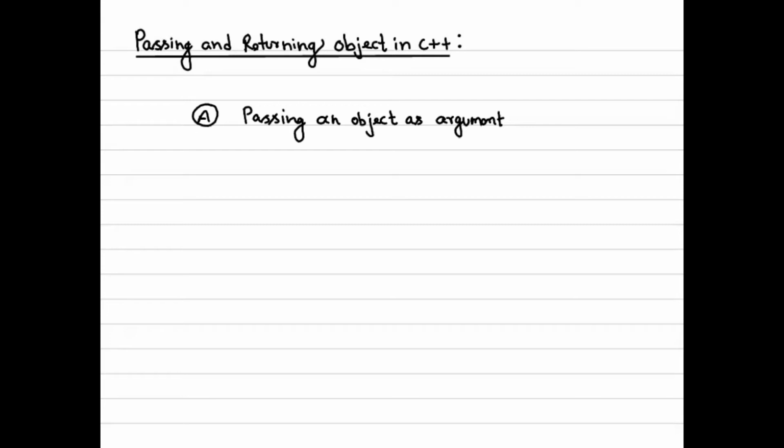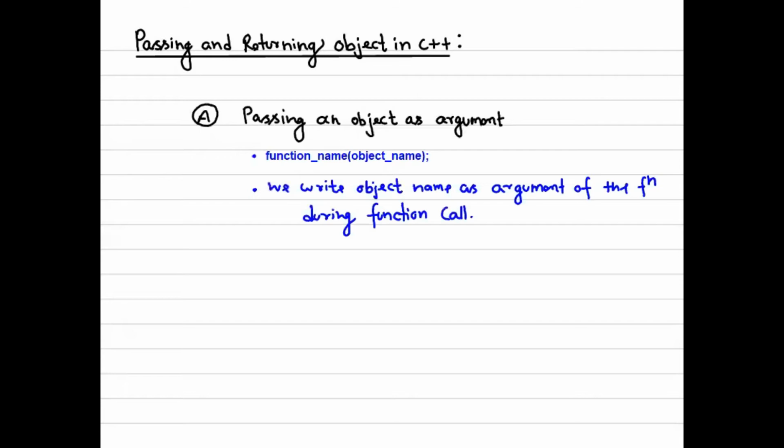Okay, so when we are passing an object as an argument, this is how we write the function name, the class name and the object name. This is during the function call. So during the function call, please listen to my words, we pass the object. We write the object name as the argument of the function during the function call.